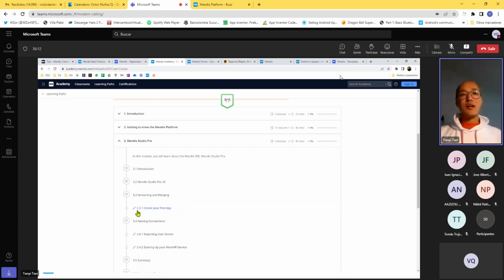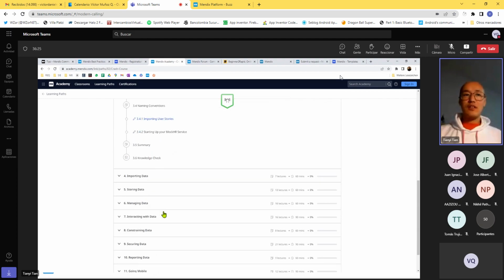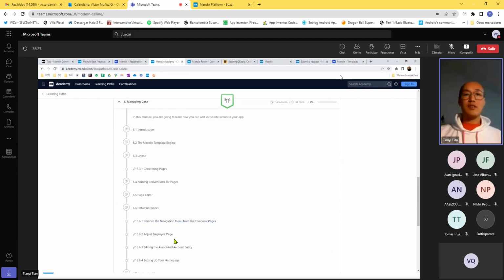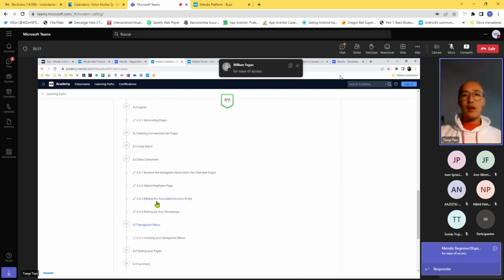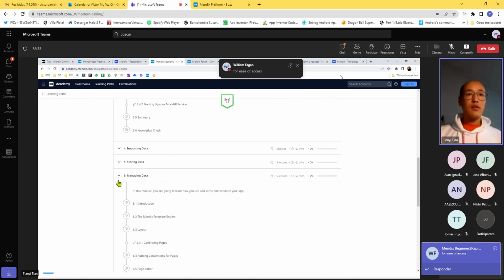So you want to go to 3.3.1, create your first app, and then you'll be guided once again through the process of creating the app, right? And then you follow the exercises until chapter 6 if you can, right? So that is a lot. That is a lot, not gonna lie. But you can make it.